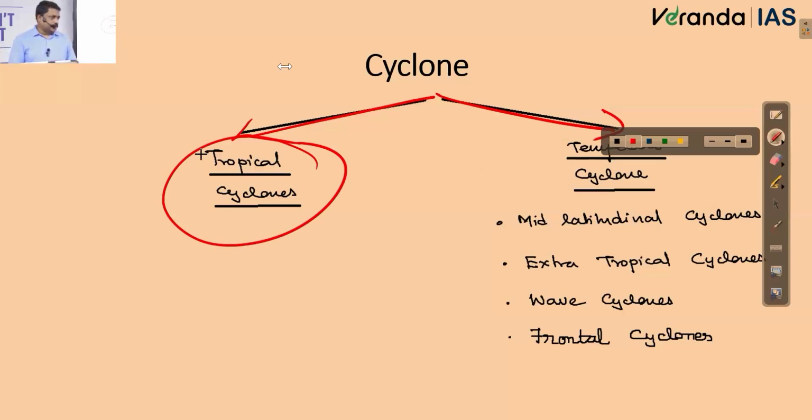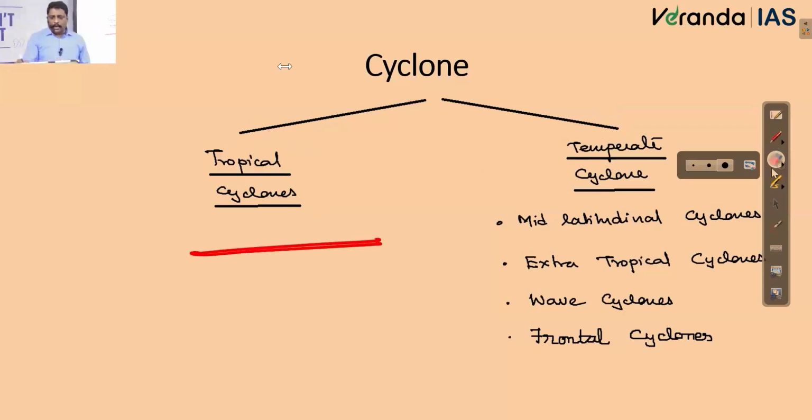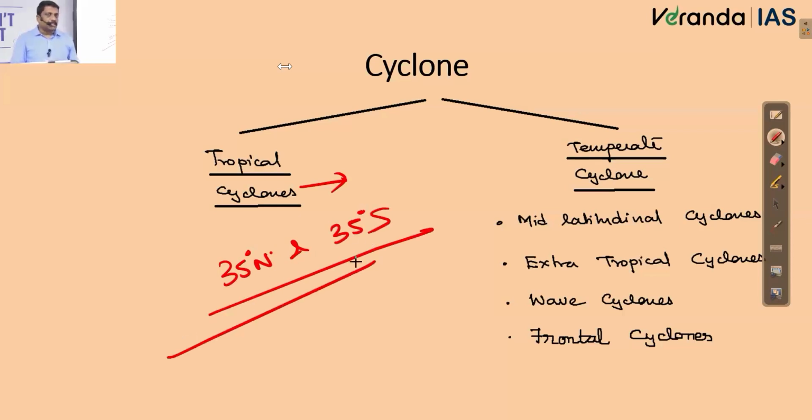Approximate latitude also we said. Though I say tropical region, technically speaking, the northern and southernmost limits of the tropical region are the Tropic of Cancer and Capricorn. But in geography we always say do not mark or demarcate any strict limits. Practically I can take 5-10 degrees beyond that so-called limit. That's the reason we said tropical cyclones may occur anywhere between 35 degrees north and 35 degrees south. The only exception we said is the equatorial region, where we may not have cyclones.